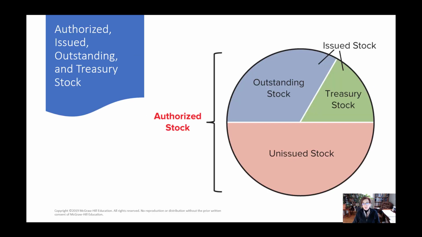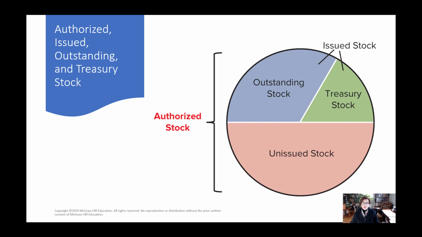All right, so when a corporation issues stock, there's a bunch of different terms that we have associated with the stock. So the authorized number of shares is the largest number, and that includes all of these. The authorized shares are the total number of shares that the corporation is allowed to issue per its charter. Of those authorized shares, they can be either unissued, which means they're still sitting there, they have not been sold to stockholders yet, or they can be issued. And issued means they have been sold to stockholders at some point.